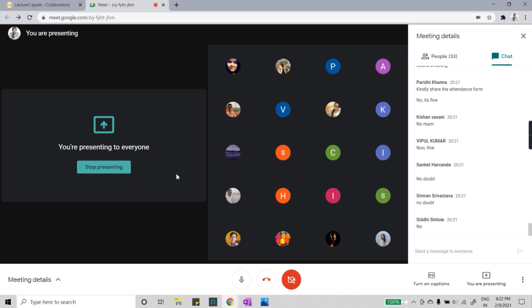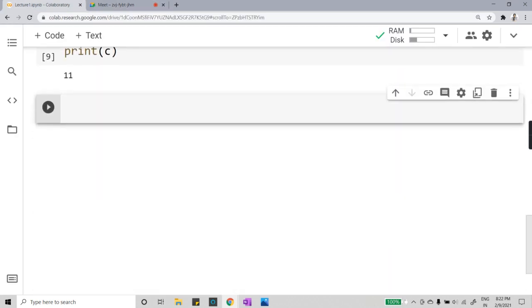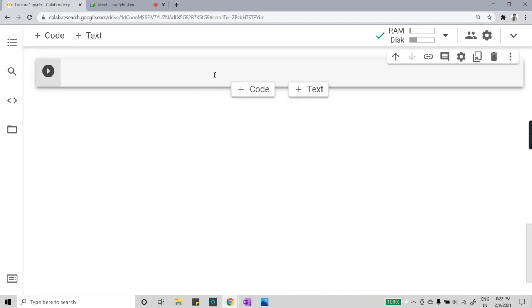Now the next thing we will be learning is string slicing. We will see what string slicing is, and why we do string slicing. I will just tell you what string slicing is.